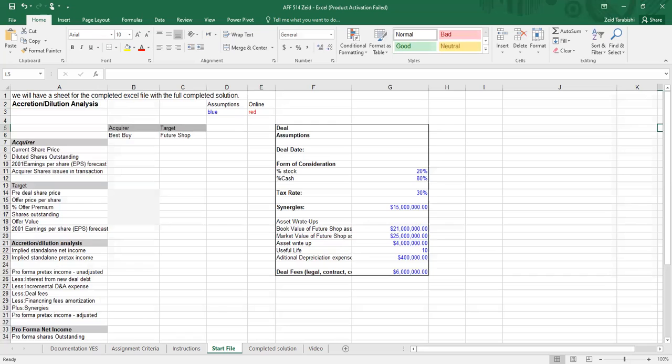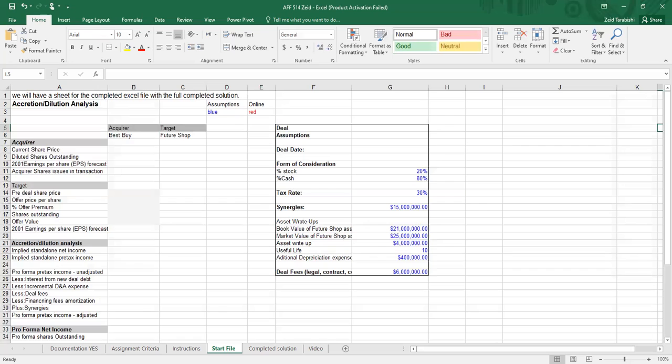Now we're going to talk about our assumptions. We had three main assumptions for this model: the financing part, the tax rate, the synergy, write-ups, and the deal fees. For the financing part, we assumed that Best Buy paid 20% of the amount for Future Shop by stocks and 80% by cash, with the tax rate being 30%.